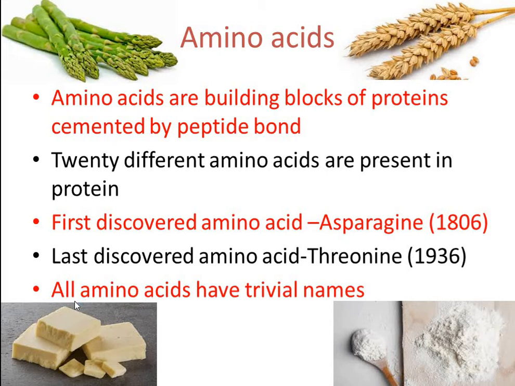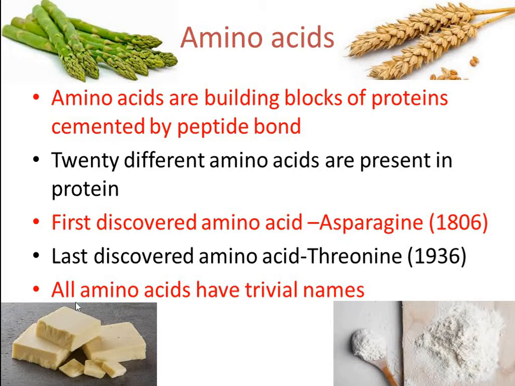There are 20 different amino acids which are present in protein. In addition to these, many amino acids are also present which are not part of a protein. For example, ornithine and citrulline. These are amino acids which are not present in any protein, but they act solely.